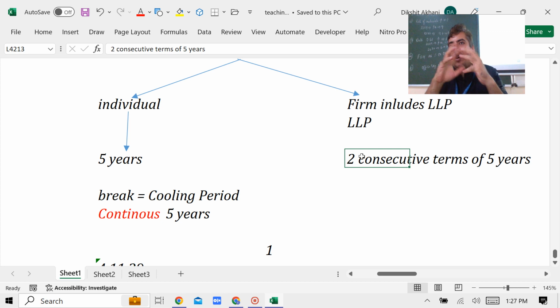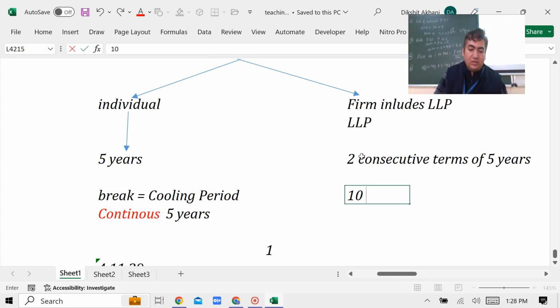Now I know what the normal human brain is thinking. Come on, guys, if you want to crack the CA exam smoothly, increase your analytical capabilities. Try to see beyond the lines. Two consecutive terms of 5 years. While I'm checking the paper, what mistake you make in the answer is that you think two consecutive terms of 5 years ultimately means 10 years. So the firm can be appointed for 10 years.